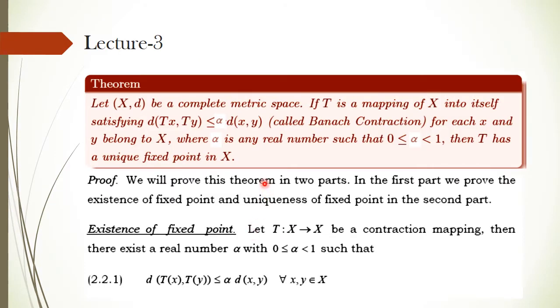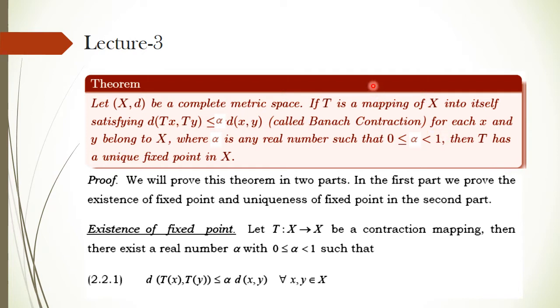This is the Banach contraction principle. It says: let X be a complete metric space. If T is a mapping of X into itself satisfying this inequality, it is said to be a Banach contraction. The distance between Tx and Ty is less than or equal to alpha times the distance between x and y, where alpha is a number lying between 0 and 1. 1 is not included here.